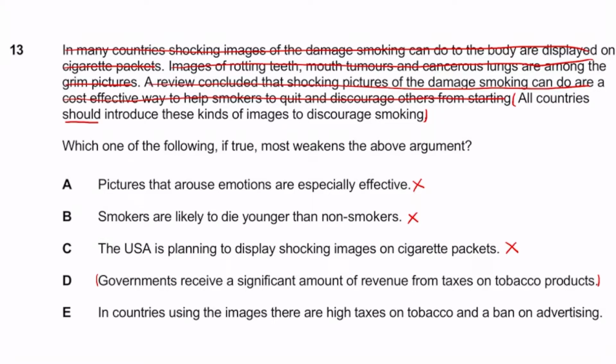So this is why I really like E, and I really like it better than D even. Because D, yes, it could weaken it, but it's not really tied in with this idea of bad images of smoking. But E is, remember, we're looking for two things: which one weakens it and which one's with the context of the argument. And I think E does that much better than D. Hence why I'm going to go for E.